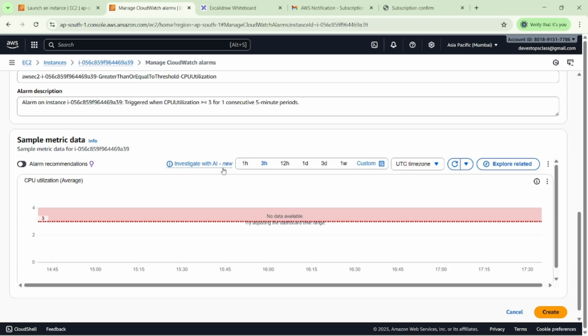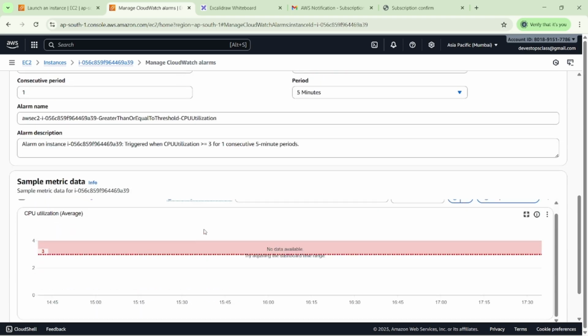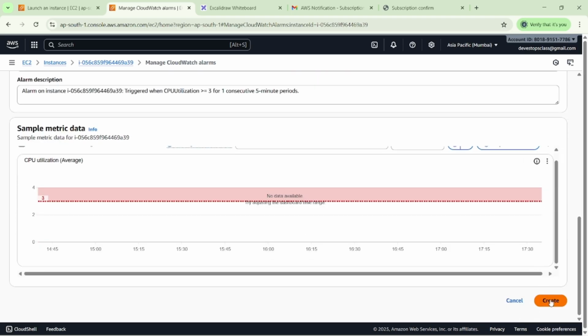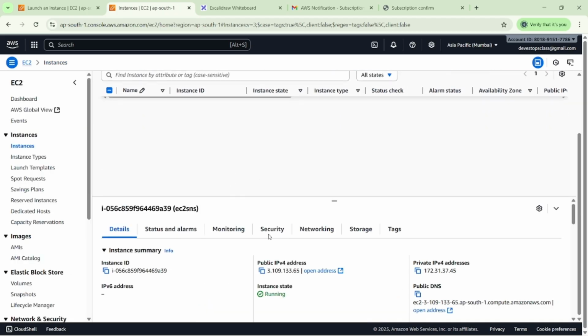You can see the alarm recommendations. But right now I'm not selecting anything here because it's sample metric data. So I have just created one alarm for my machine.